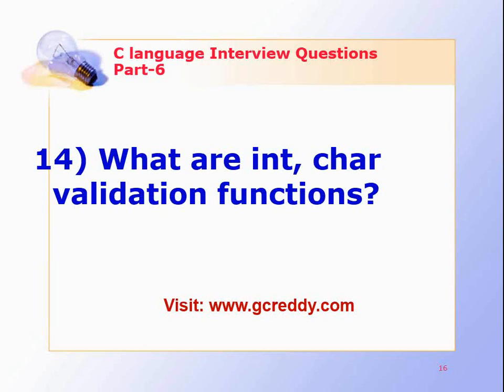Character functions are: isdigit returns non-zero if the argument is a digit 0 to 9. isalpha returns non-zero if the argument is a letter of the alphabet. islower returns non-zero if the argument is a lowercase letter. isupper returns non-zero if the argument is an uppercase letter. tolower checks whether the character is alphabetic and converts it to lowercase. toupper checks whether the character is alphabetic and converts it to uppercase.